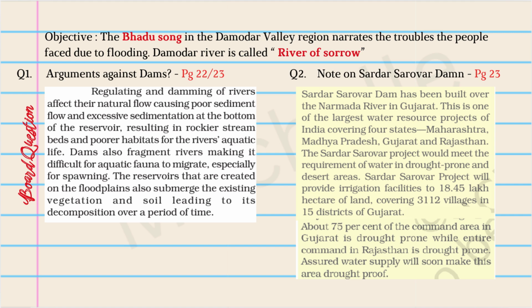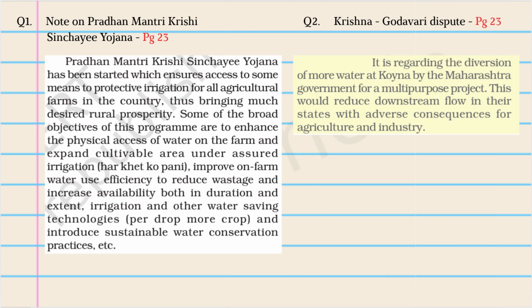So question 1 says, what are the arguments against dams? This is a board question, so please mark it on page 22 and 23. And the next question is, note on the Sardar Sarovar Dam. Once again, it's in the yellow box. It will be easier to locate on page 23.